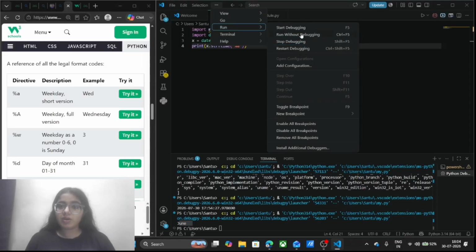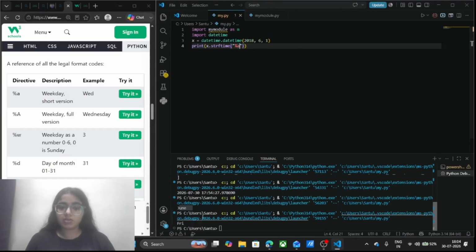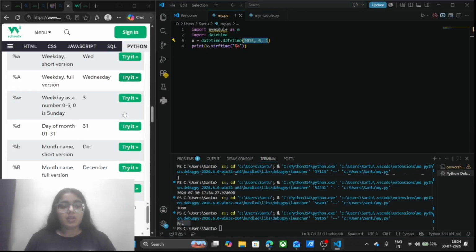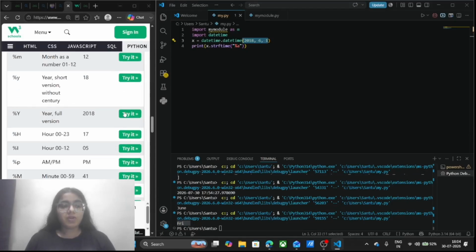Run without debugging, and see here, it is returning me Friday in short, not the full Friday. As you can check on your calendar also, on 2018 sixth month first date was Friday. So you can perform all of this.